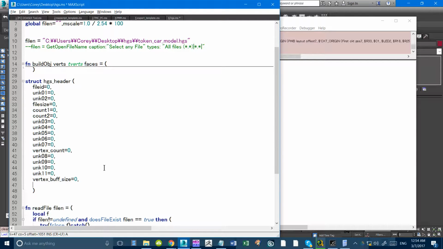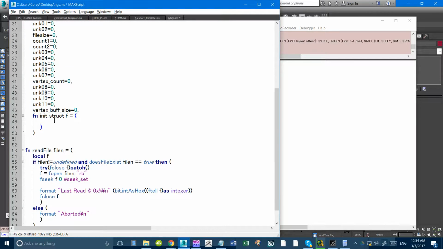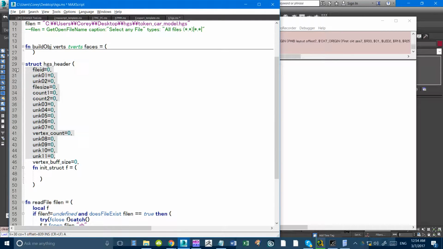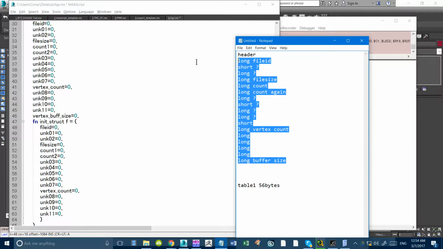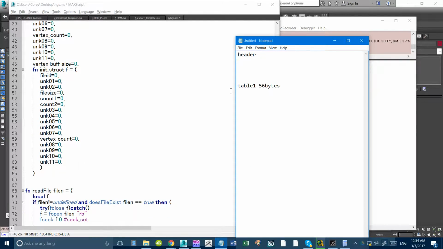And I'll be adding an initialization function, int struct. We'll supply it with a file number. We'll do some stuff. So basically we're just going to take this stuff, put that stuff into there, and copy that into there.